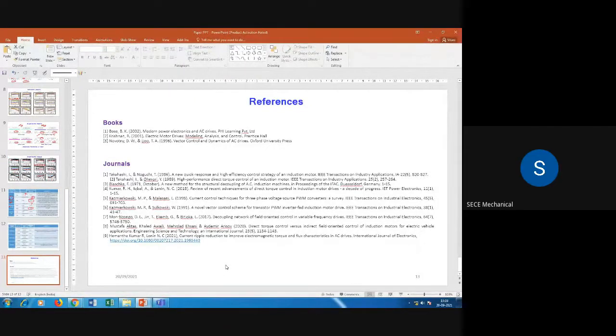So shall we go for the next question, sir? Yeah, please. Okay. Sir, next question from participant. Will power grids be able to handle increased electricity demand from EVs? Of course, it is going to increase, no? Whatever the load we are going to put, of course, the demand is going to increase only.